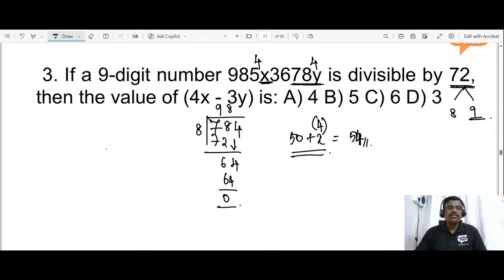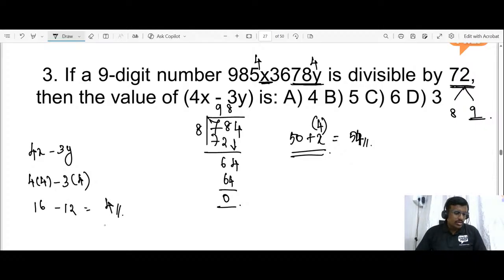Now please solve 4x minus 3y, which is 4 into 4 minus 3 into 4. 4 fours are 16, 3 fours are 12. On solving this, we get the answer as 4, which is answer A. Very good. So please note it down.